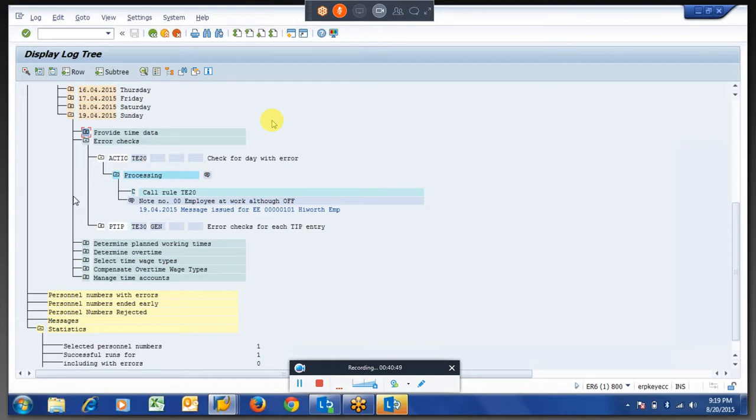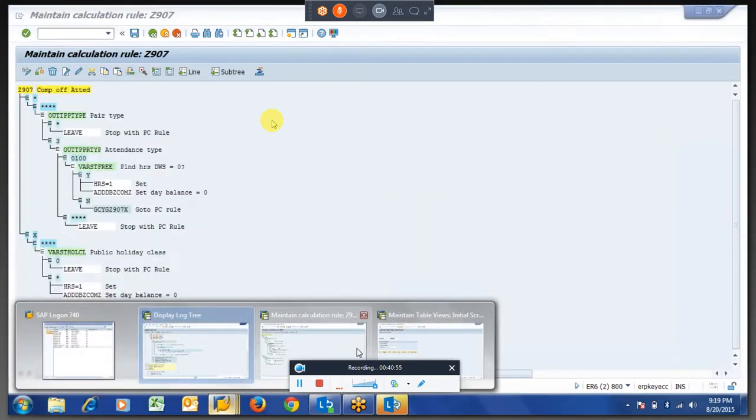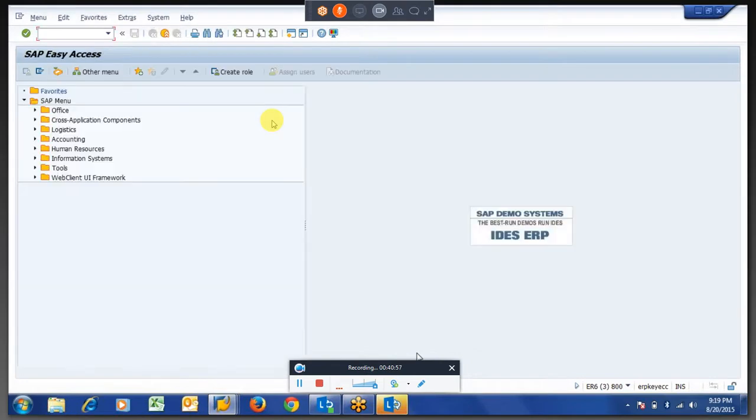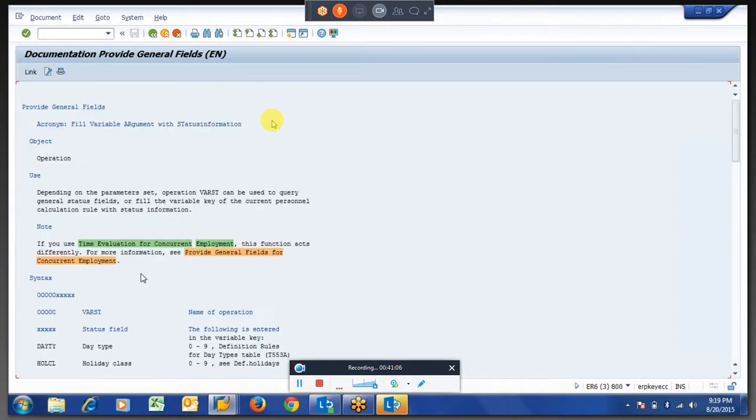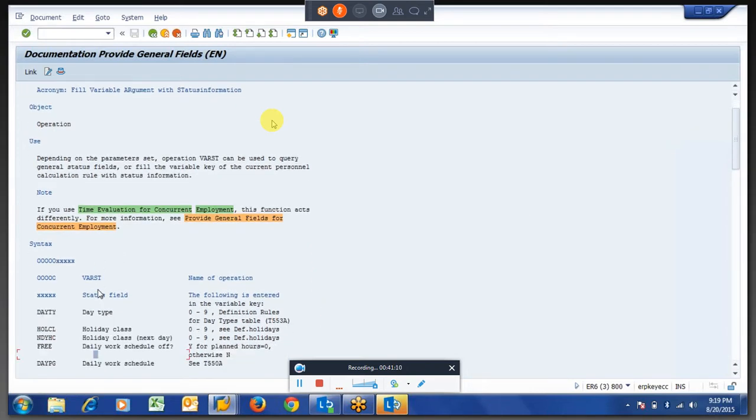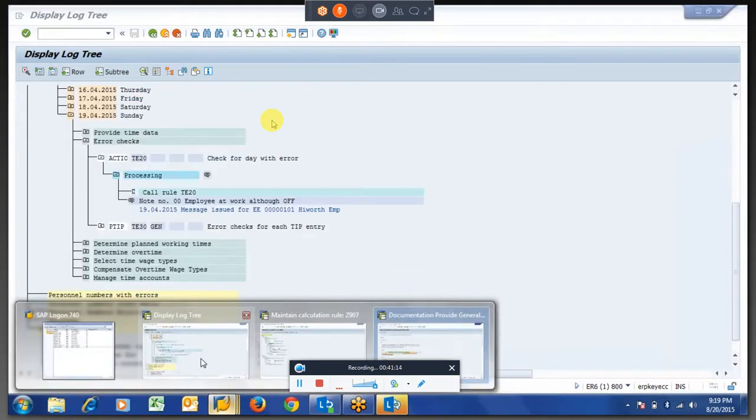VRST, Manu, I think you can check these things when you require them. You can check with VRST. You go to the documentation when you require these things to check. Then you can use VRST. There are the tools; whenever you require, you can maintain.